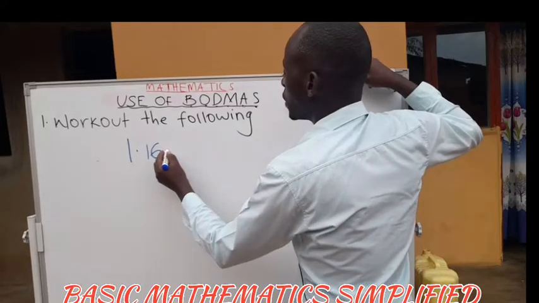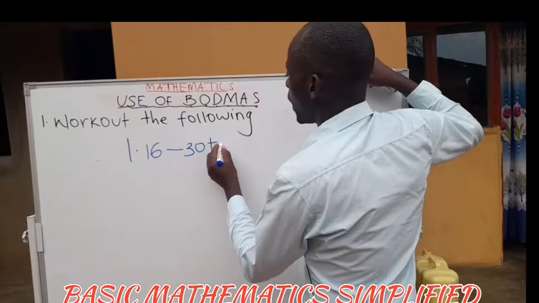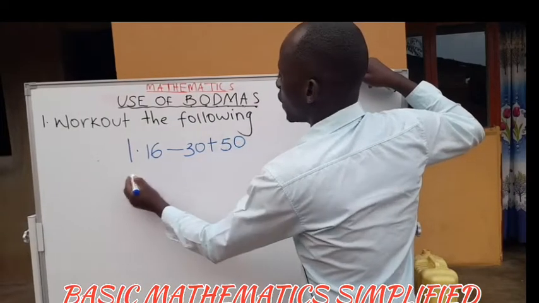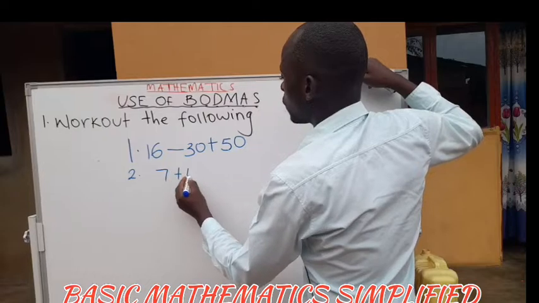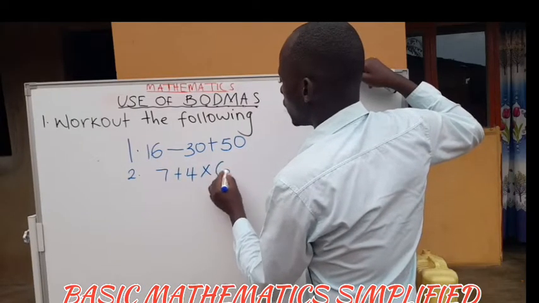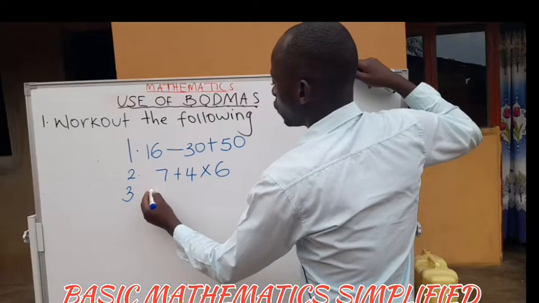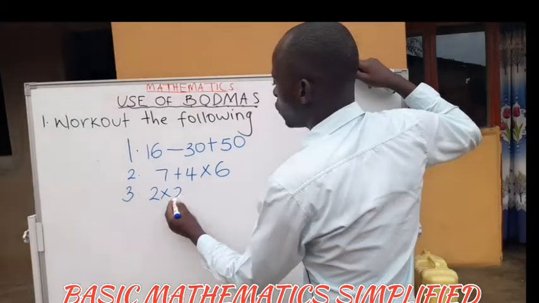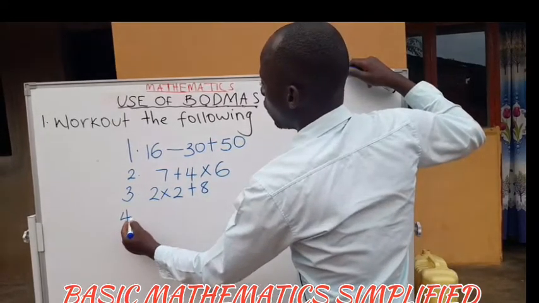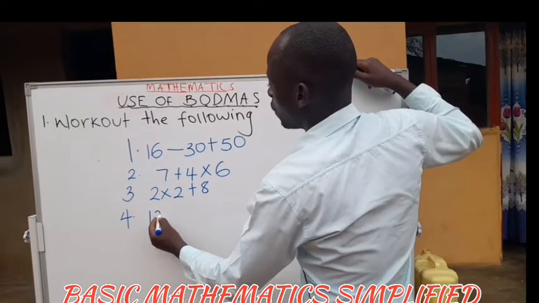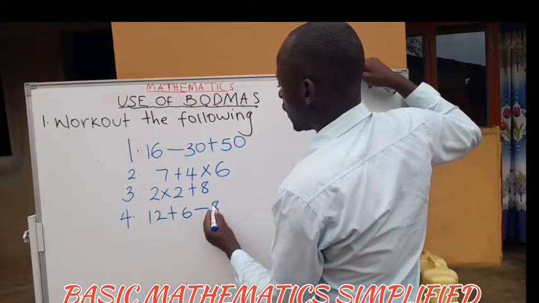16 minus 30 plus 50. Number 2, 7 plus 4 times 6. Number 3, 2 times 2 plus 8. Number 4, 12 plus 6 minus 8.